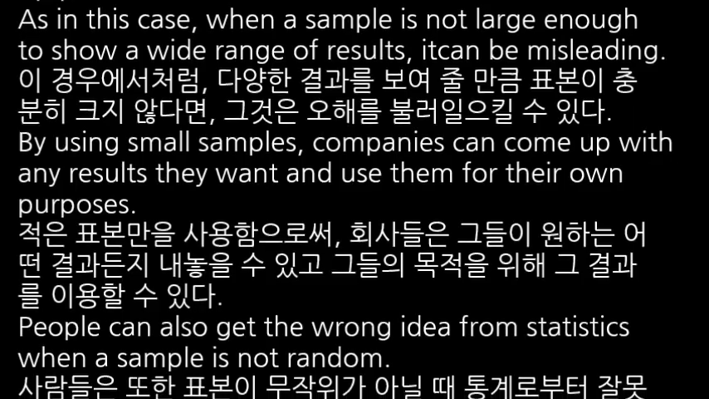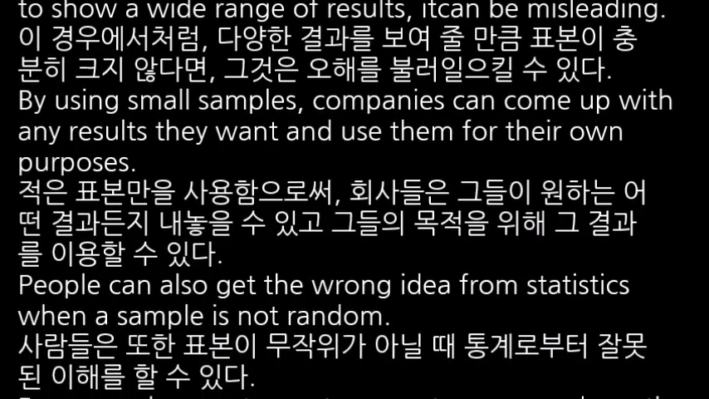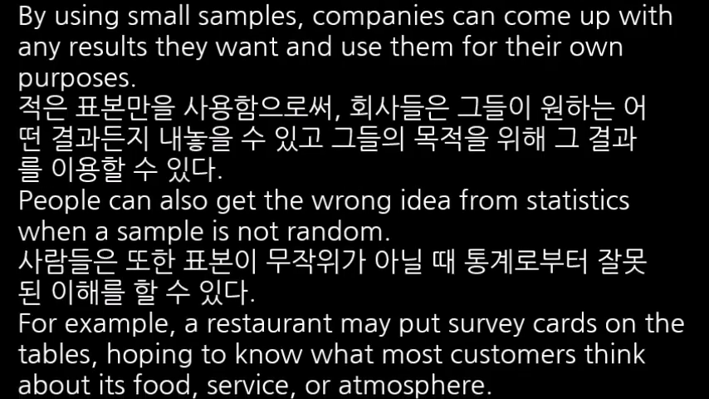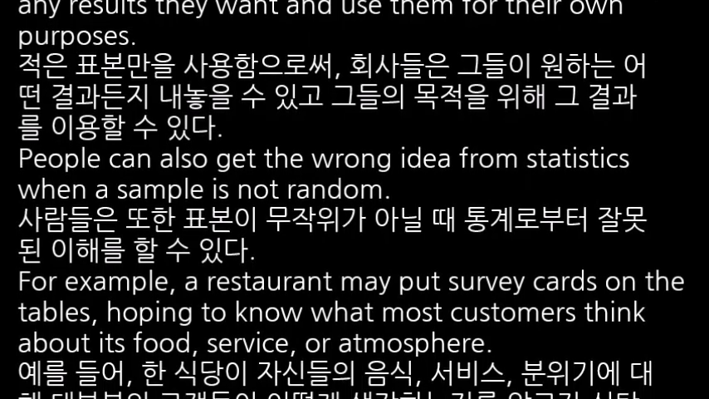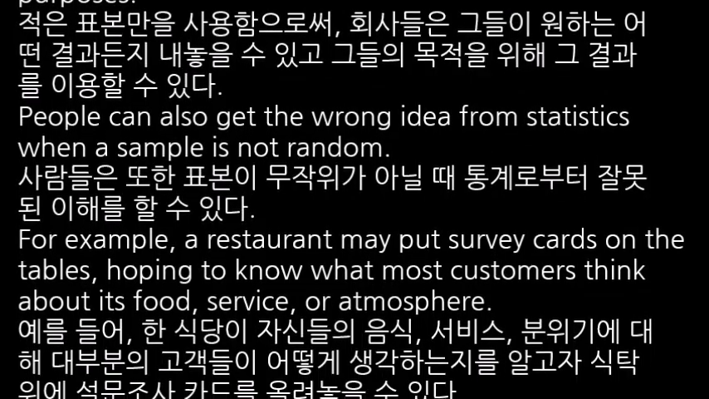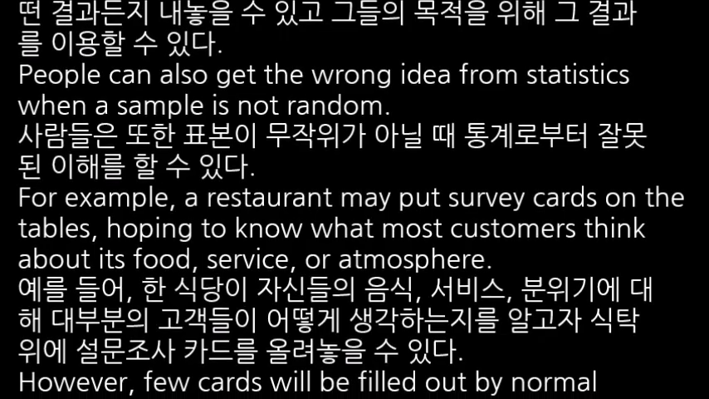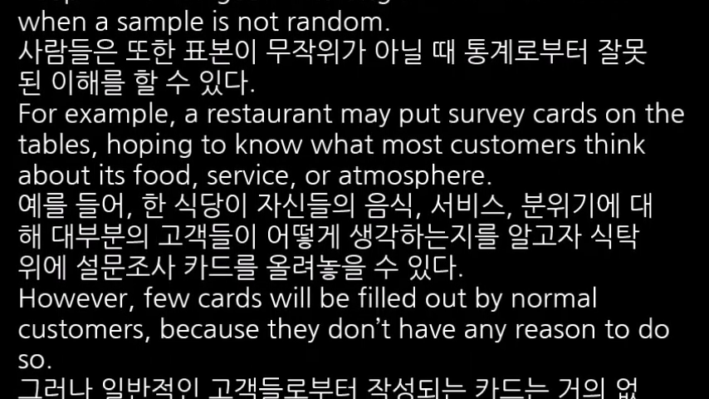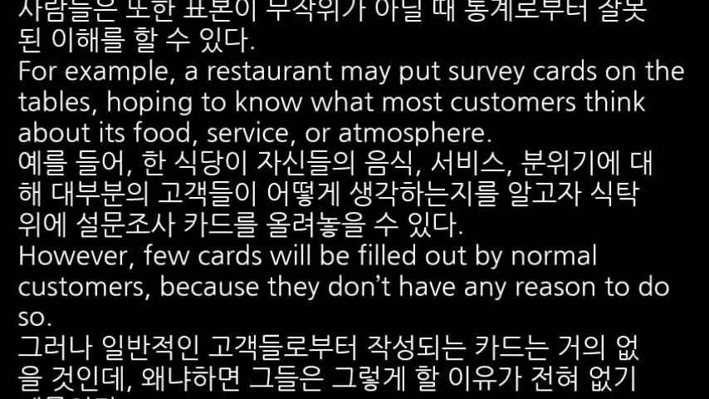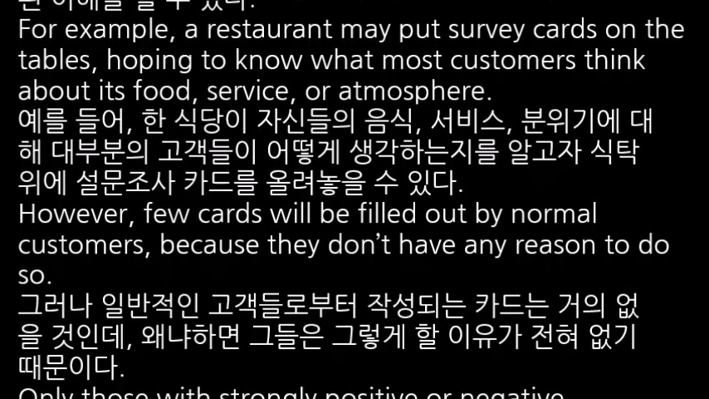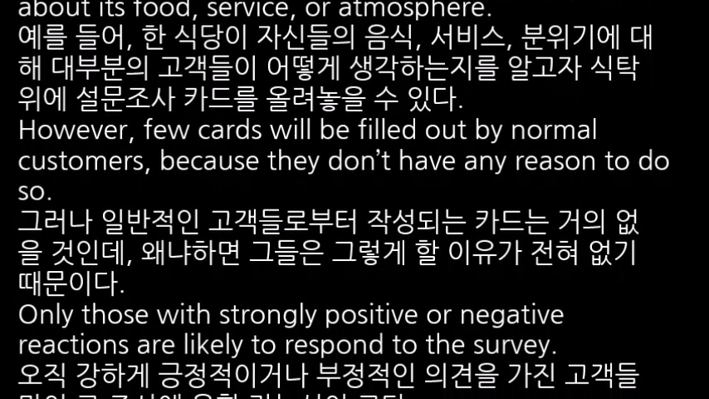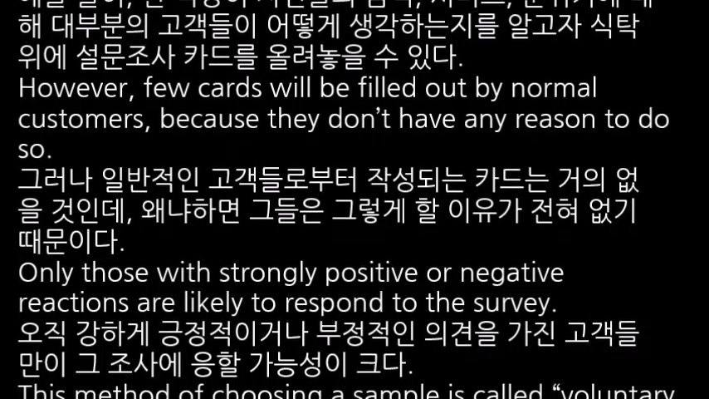People can also get the wrong idea from statistics when a sample is not random. For example, a restaurant may put survey cards on the tables, hoping to know what most customers think about its food, service, or atmosphere. However, few cards will be filled out by normal customers because they don't have any reason to do so. Only those with strongly positive or negative reactions are likely to respond to the survey.